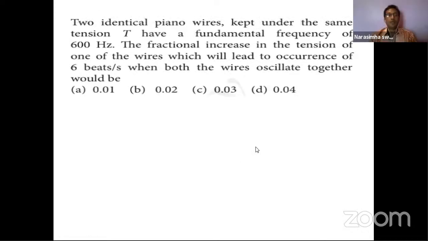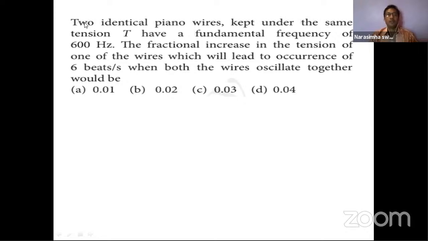So here is one more problem. Two identical piano wires kept under the same tension. The wires will be under tension T, and having a fundamental frequency of 600 hertz. The fractional increase in the tension of one of the wires, which will lead to the occurrence of 6 beats per second when both the wires oscillate together, would be.